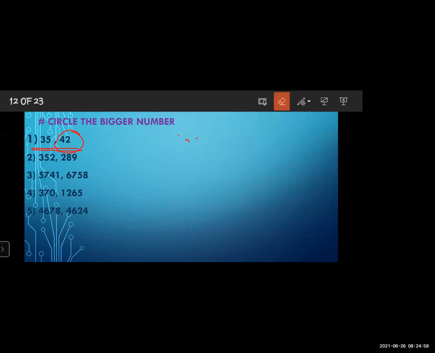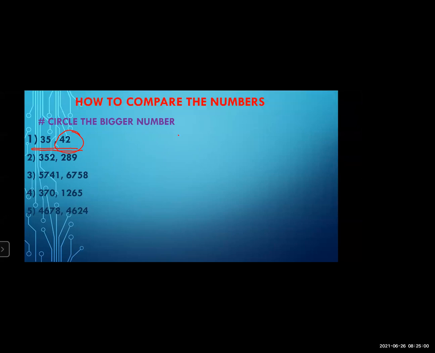Yes. Now, in the second question there are three-digit numbers. The first one we will read as 352 and the second one is 289.